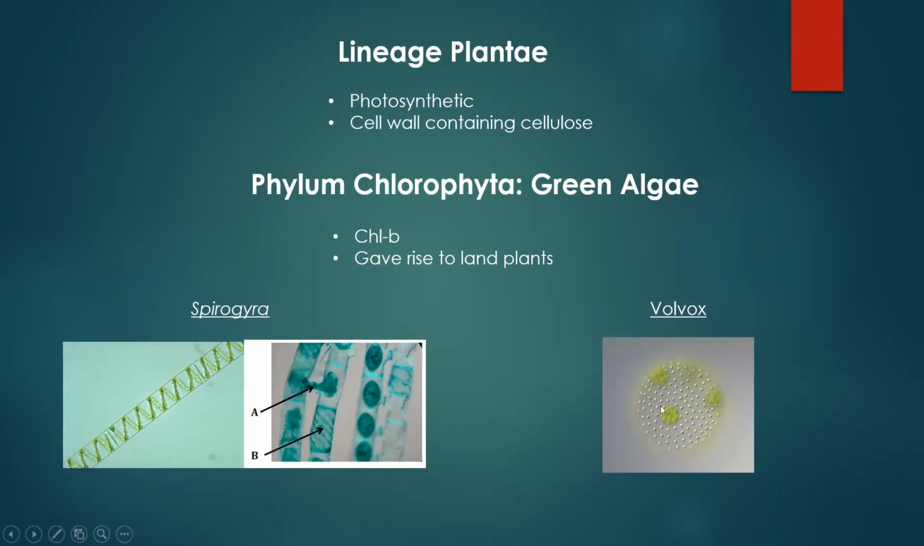While Volvox will grow in a colony that's more of a sphere shape, and here are the individual cells. Okay, they have very different reproductive habits. Spirogyra undergoes something called conjugation, which you will read about in the module. What conjugation is, is that you'll have two haploid Spirogyra cells right next to each other, and looking at them, you might not be able to tell which one's male and female.